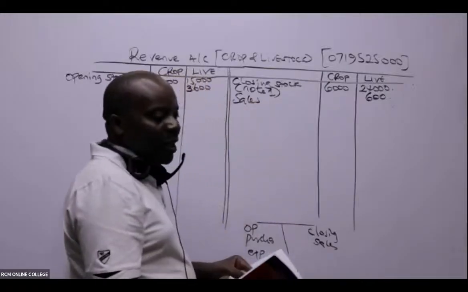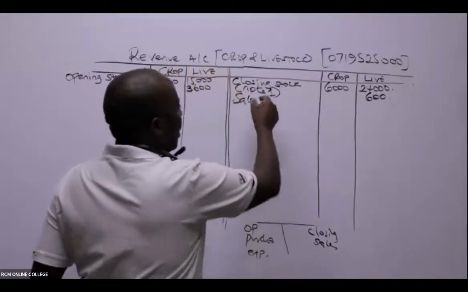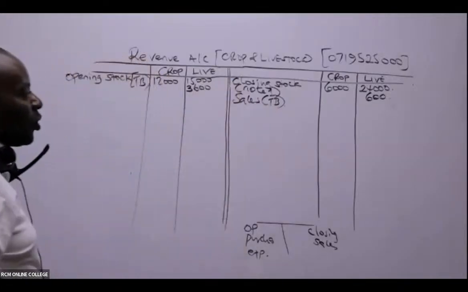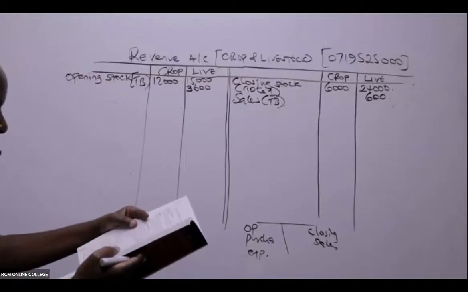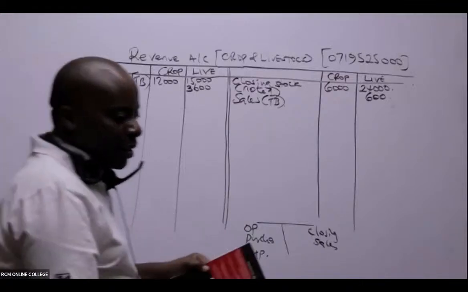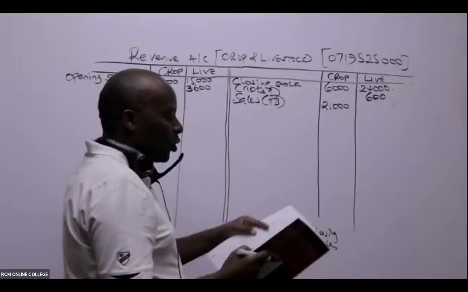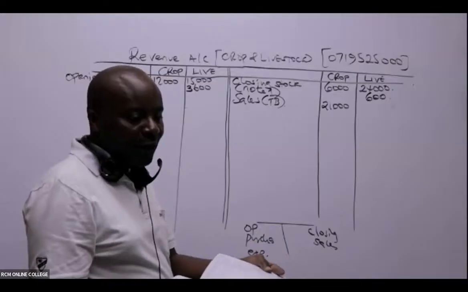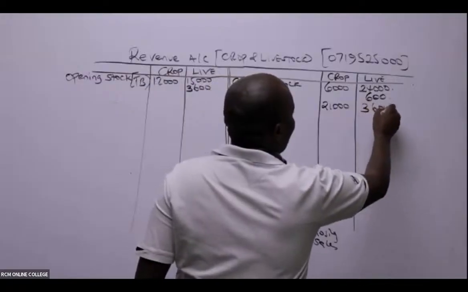Is there somebody who is able to see the sales? Sales will be on the trial balance. The only thing you'll not get on the trial balance is the closing stock. So on the trial balance, you can see sale of crop, 21,000. Sale of livestock, that is cattle. Cattle is another term for your livestock. Cattle, 36,000.